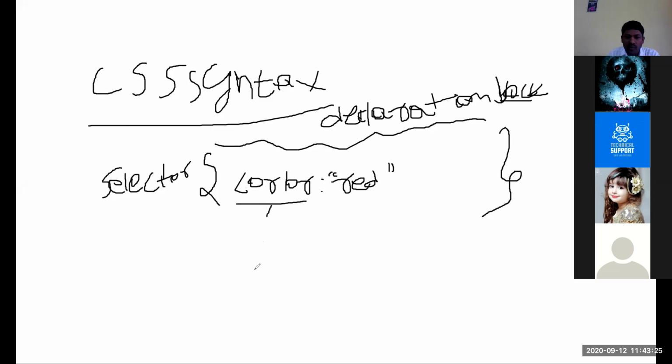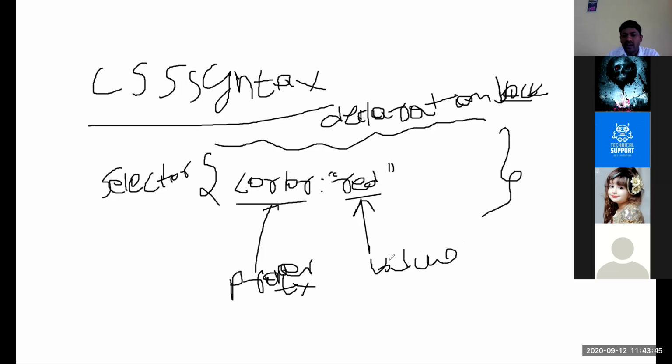This color is a property. This red is a value. Property, value. Red is a value. So this is the simple syntax you need to remember always.